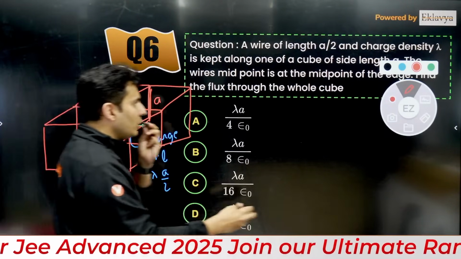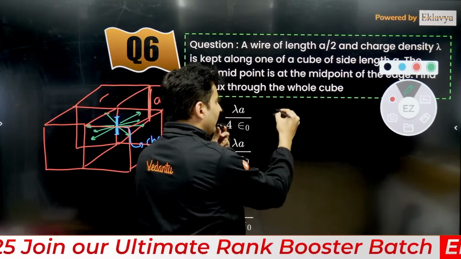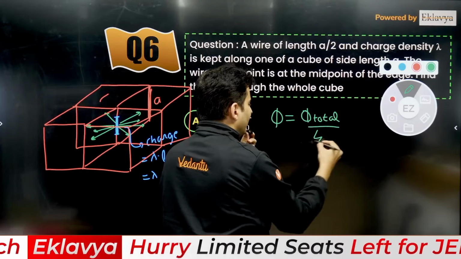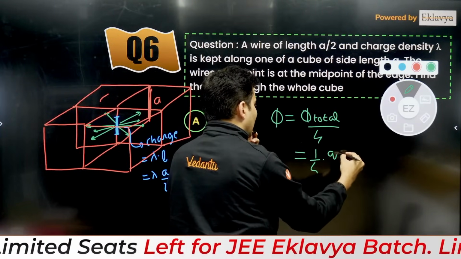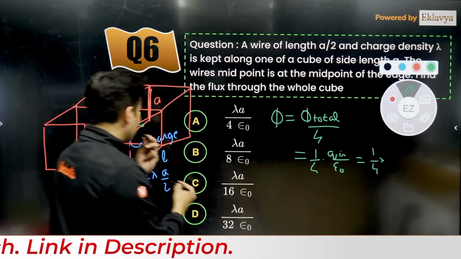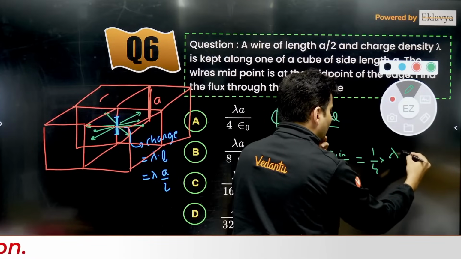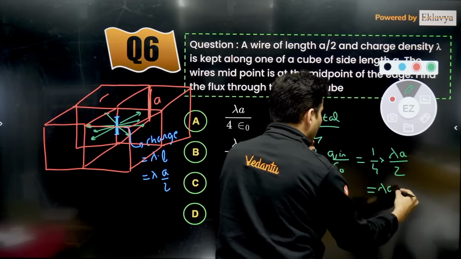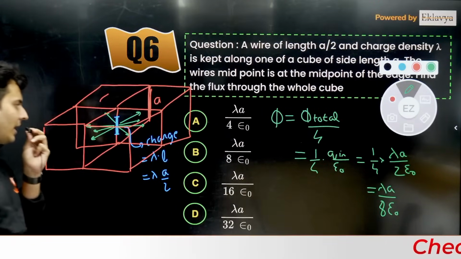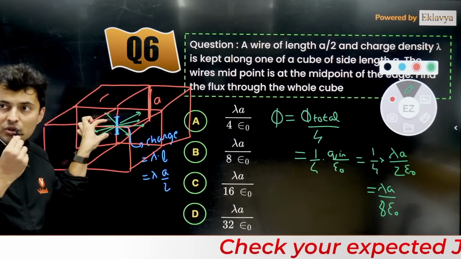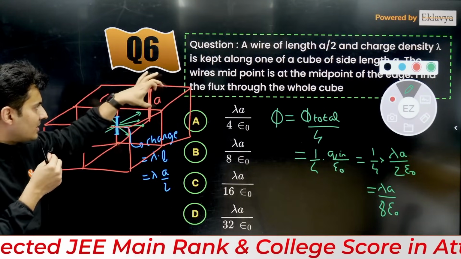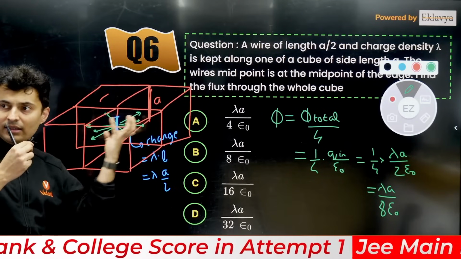So in any one of the cubes, the flux going is the total flux divided by 4, and the total flux is the charge inside divided by epsilon naught, by Gauss law. The charge inside we just found, lambda A by 2. So hence it will be lambda A by 8 epsilon naught. Imagine the charge to be on the edge of this cube, but the flux will go in all the 4 directions. Imagine 3 more cubes in the same plane in the vicinity.